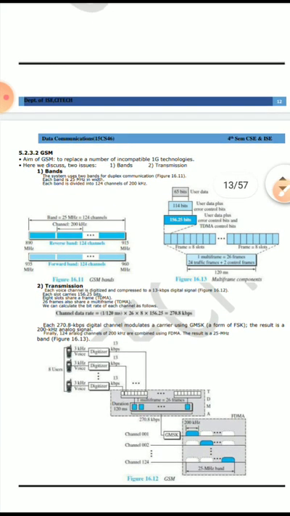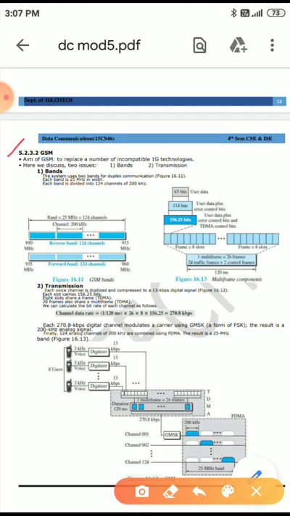The next type of system in 2G is GSM. The aim of GSM is to replace a number of incompatible 1G technologies. To replace the incompatibilities of 1G technologies we are using GSM.